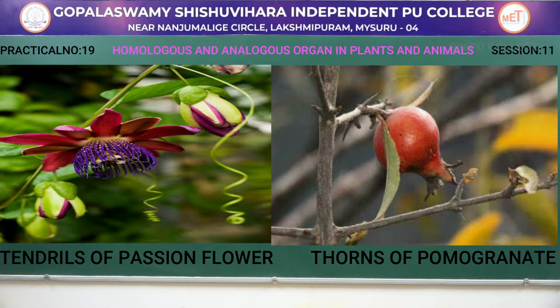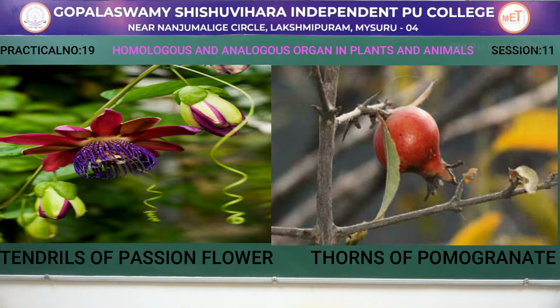Tendrils of passion flower and thorns of pomegranate both are modification of axillary buds, where the function difference is tendrils in passion flower helps in climbing while thorns in pomegranate provides the protection.